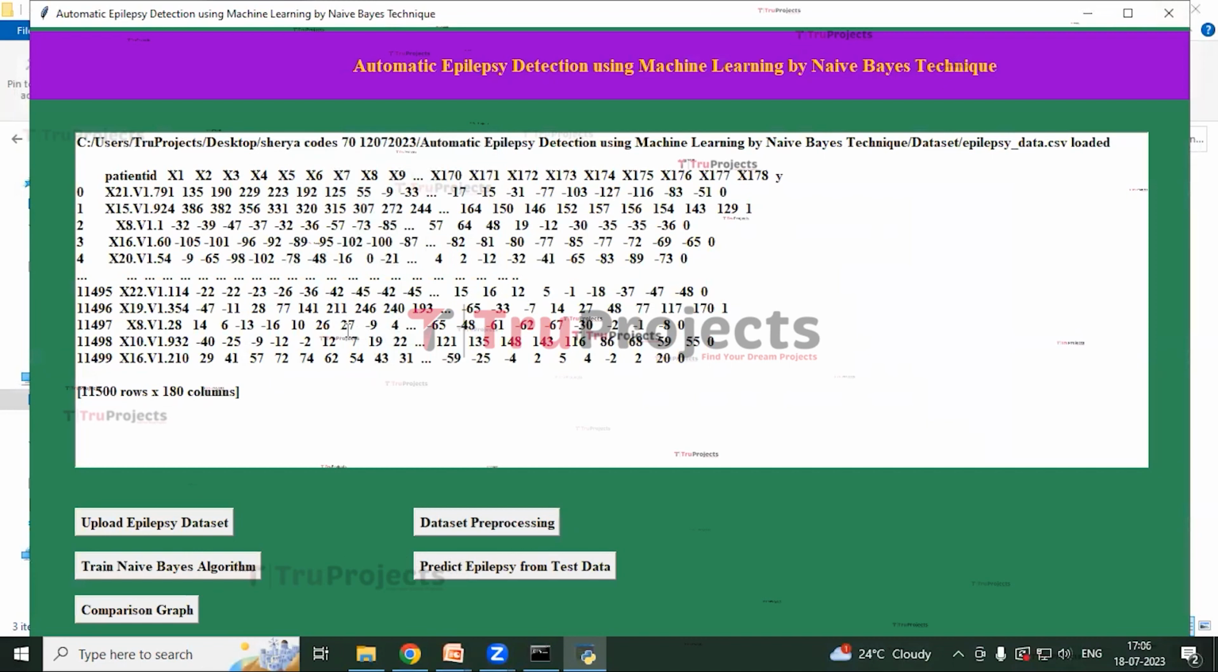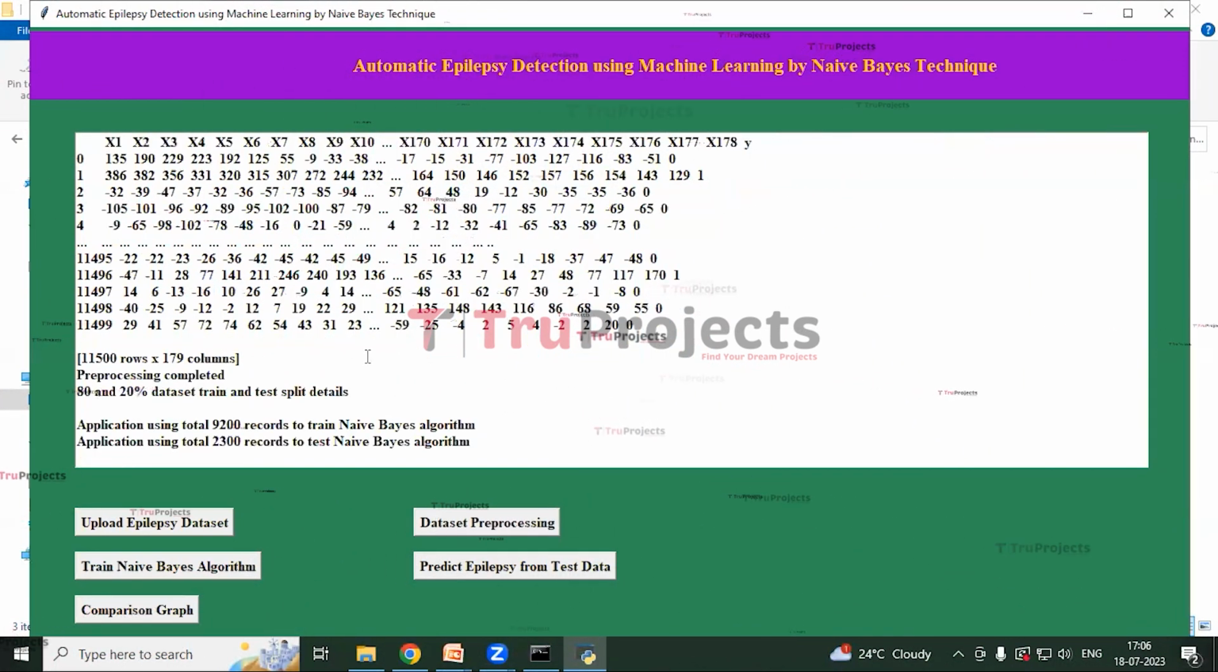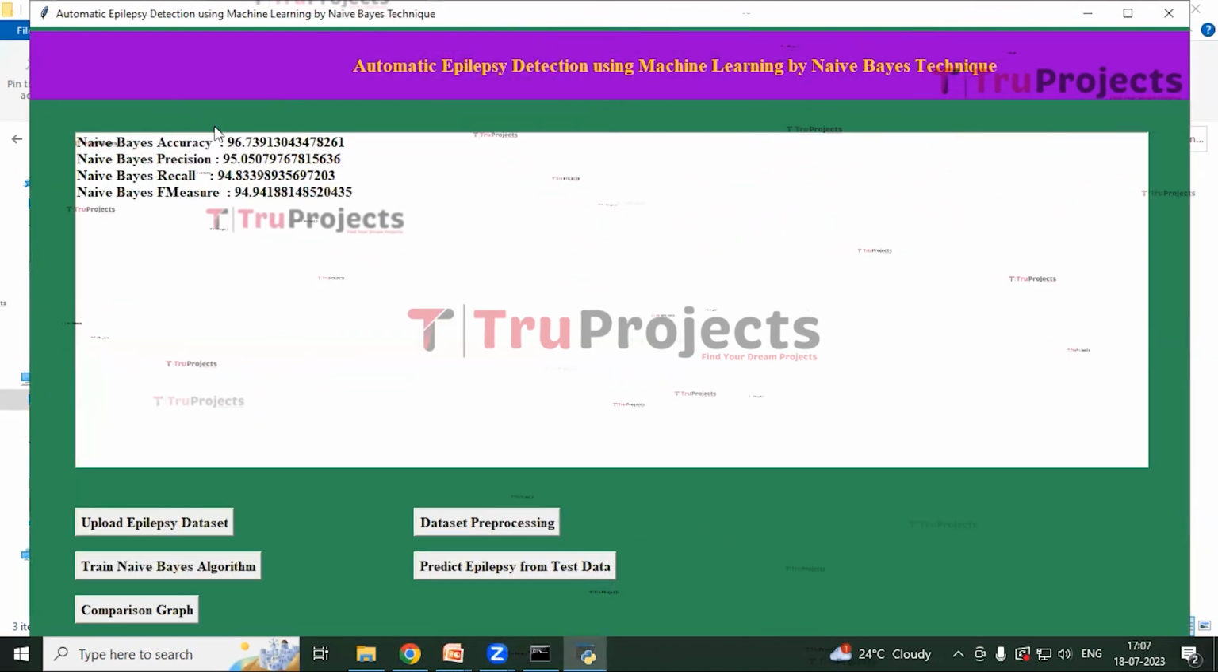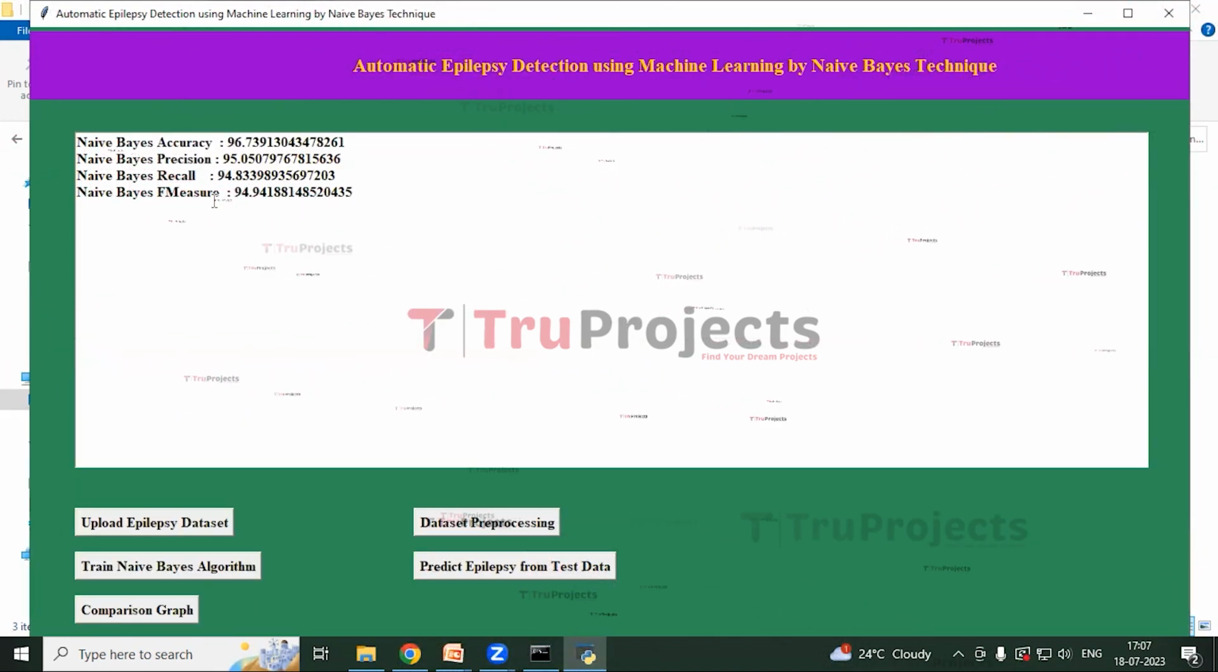So this is the dataset. It contains missing values and string values, so we need to pre-process it. Here the data is pre-processed. Now the data is split into train and test. 9200 records are for train and 2300 are for test. Now we are going to run the naive-Bayes algorithm. So click on the button train naive-Bayes algorithm. This is the confusion matrix of the naive-Bayes algorithm. Here are the accuracy, precision, recall, and F-measure scores for the naive-Bayes algorithm.